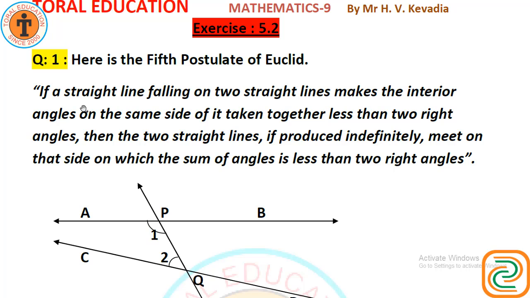Here, how would you rewrite Euclid's fifth postulate so that it would be easier to understand? Here is Euclid's fifth postulate. If a straight line falling on two straight lines makes the interior angles on the same side of it taken together less than two right angles, then the two straight lines, if produced indefinitely, meet on the side on which the sum of angles is less than two right angles.